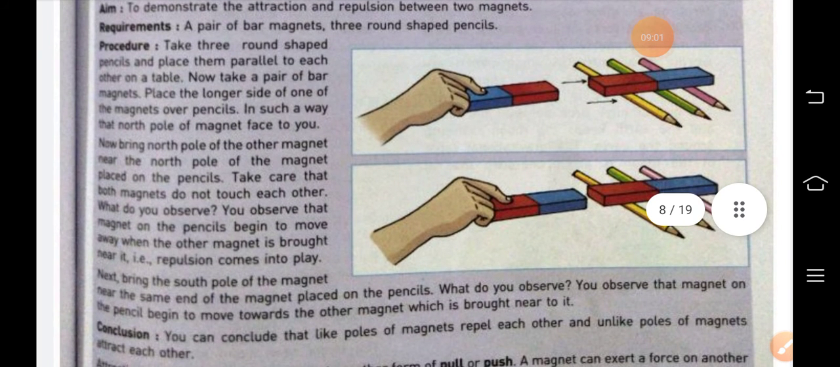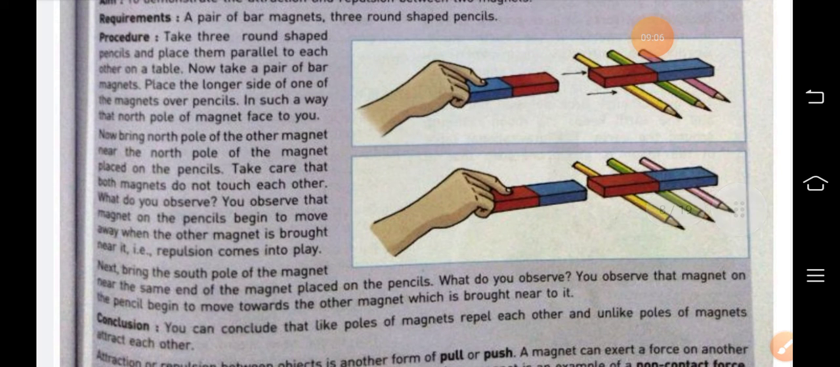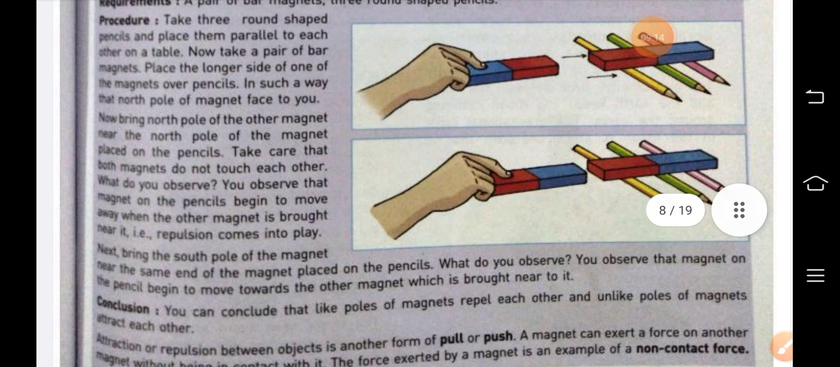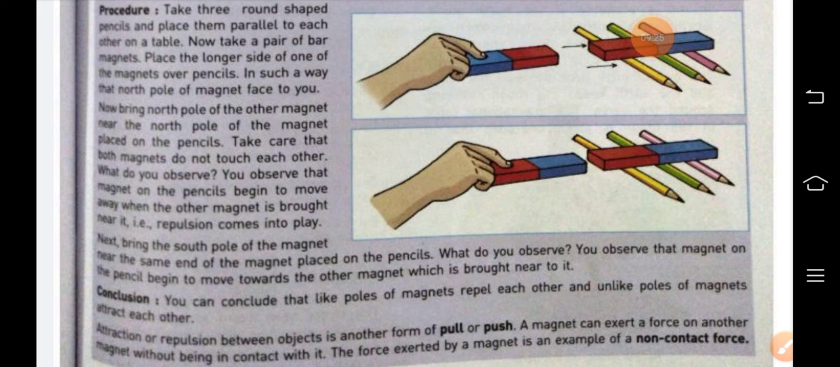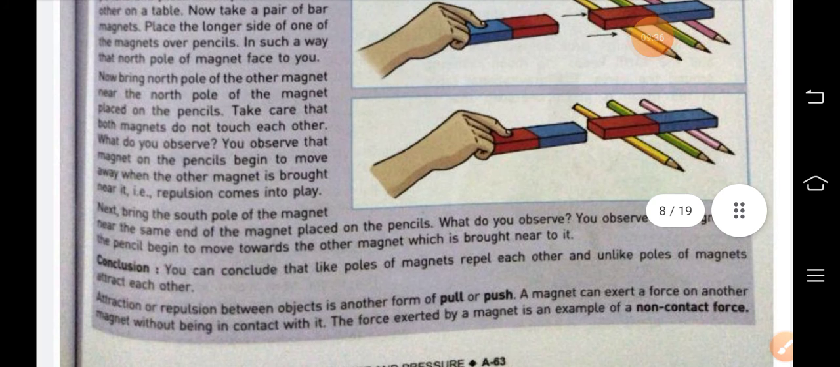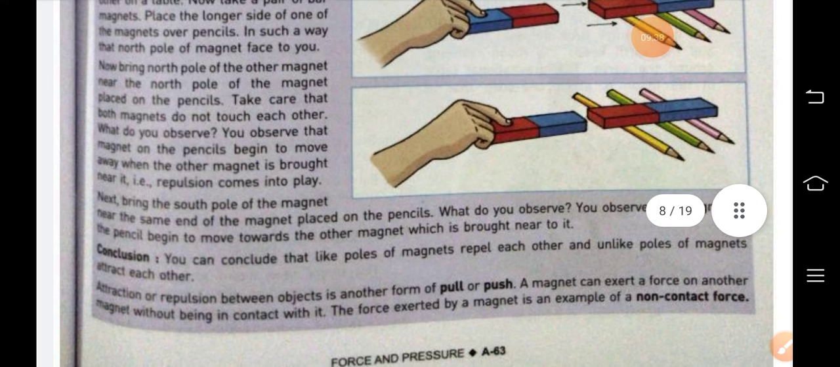Take three round shaped pencils and place them parallel to each other on a table. Now take a pair of bar magnets. It is a bar magnet, see the figure. Place the longer side of one of the magnets over the pencils in such a way that the north pole of the magnet faces you. Now bring the north pole of the other magnet towards this magnet which is placed on the pencils. What you will see is that the magnet will move further because repulsion occurs there.